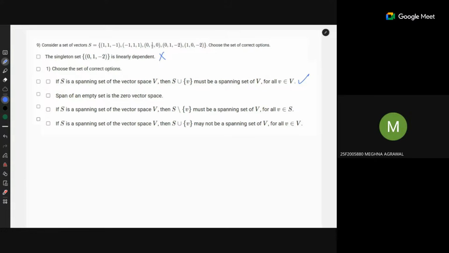Sir, sorry to interrupt, but I think in the video lecture it was mentioned that we take it as a convention that the span of the empty set is the zero vector space. Let me just quickly check.